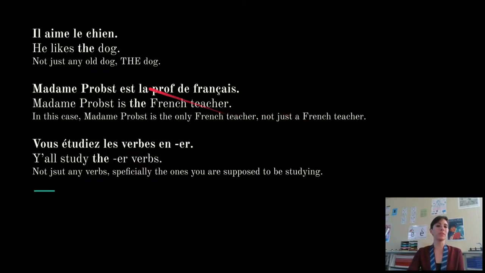We have some examples here. Il aime le chien. He likes the dog, not any dog, the dog specifically. Madame Probst est la prof de français. Madame Probst is the French teacher. I'm the only French teacher in this case, so this would be a situation if we're talking about not having any other French teachers. Not just any French teacher, though. I am the one French teacher.